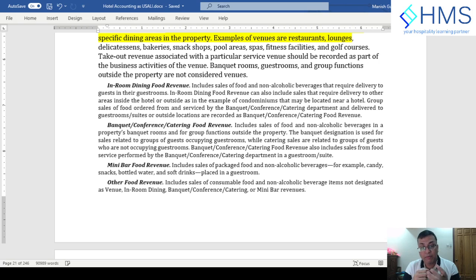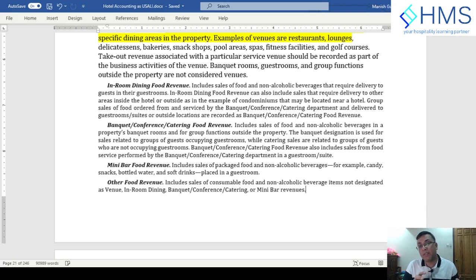Then you have other food revenue, meaning other consumable food not designated anywhere. It may be cakes, or somebody sitting in a conference facility or a waiting area who asks for food and beverage. Usually the hotels are not practicing this.